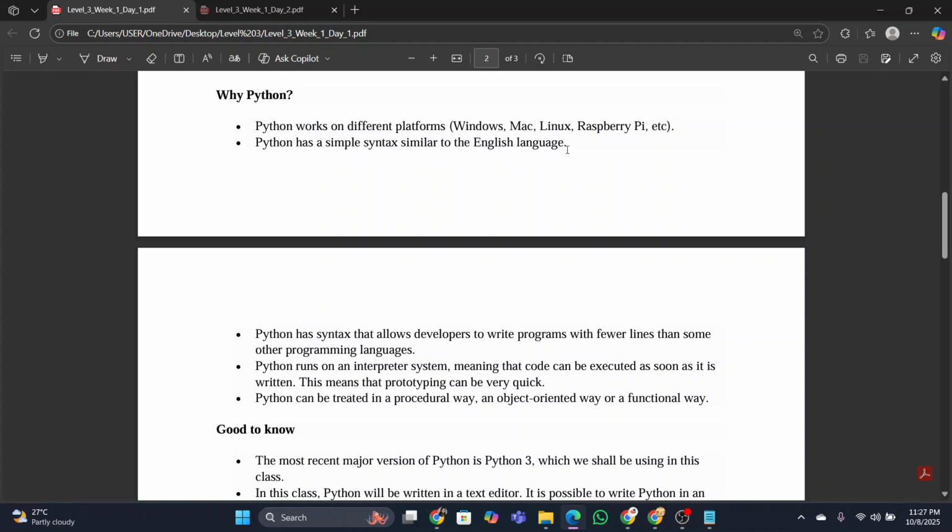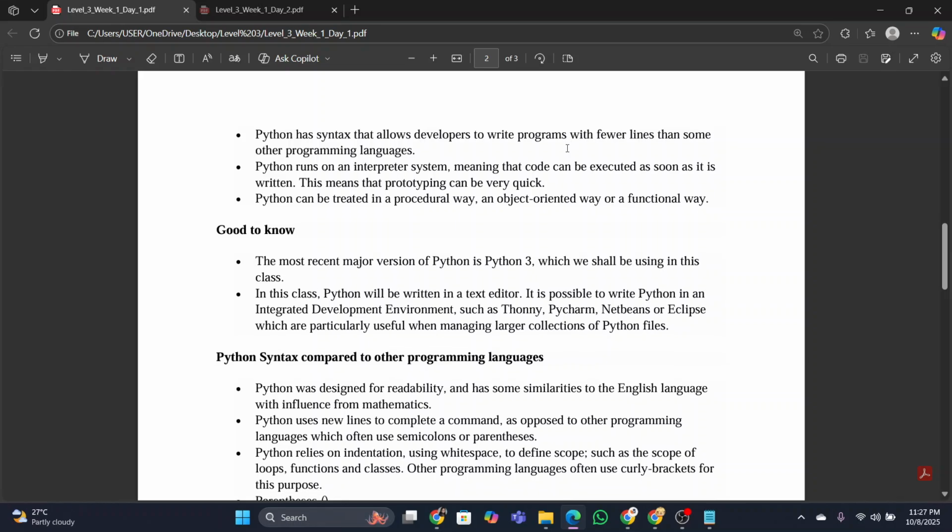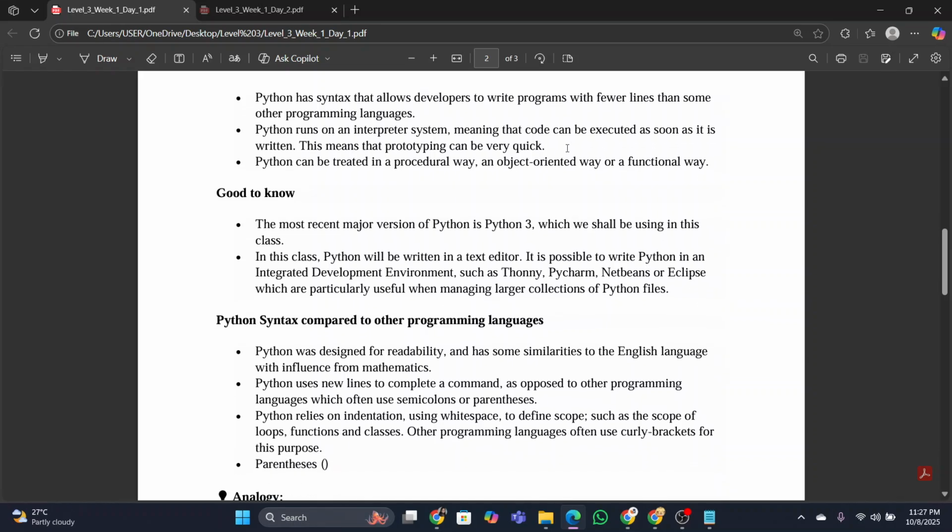Python has a simple syntax similar to the English language. In English, how we write sentences is very easy, easier than Bangla, easier than any other languages. It's my personal opinion. So it's like the English language. It's not that hard. When you write the syntax, you will see. In other programming languages, the syntax is much harder.